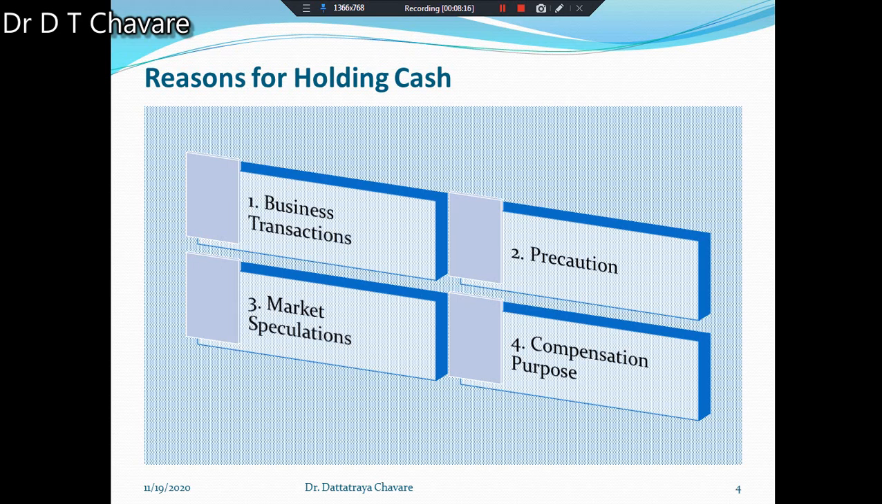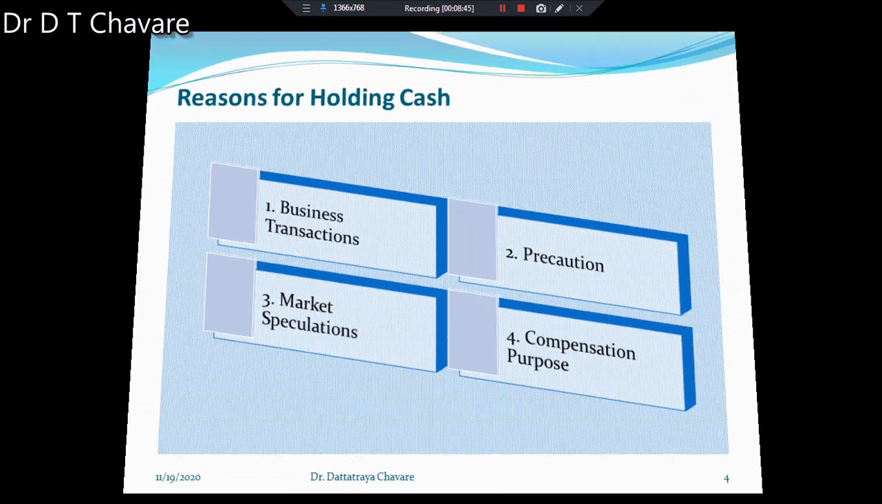In this way, there are 4 reasons for holding cash, and those reasons we also have to understand as a student of business finance. What are those 4 reasons? First reason is business transactions. Second is precaution. Third reason is market speculation. And fourth reason is compensation purpose. Cash is held by the business for these reasons.